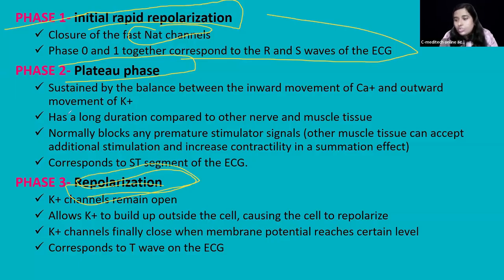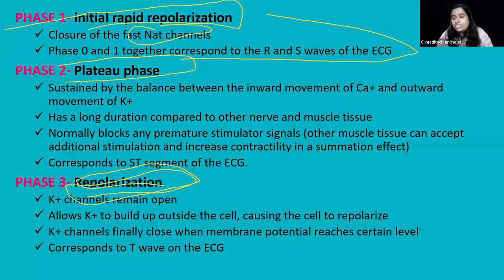Now in phase 2, what happens? After the tiny deflection in phase 1, the heart cells don't go back down immediately. They will stay at that high voltage for a while. That is the plateau stage. It won't gradually drop after phase 1. No, a sudden deflection occurs, and after that the high voltage will be there for a while. That is known as the plateau. The cell is holding the contraction.